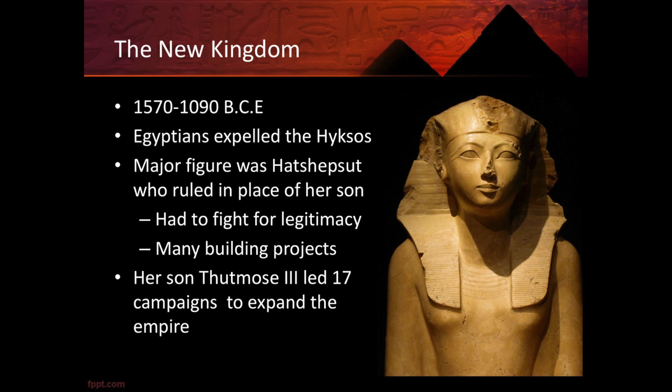But during that period, because she was a woman, she had to fight for legitimacy. She also constructed many, many buildings, temples, things like that. But eventually her son did come to power, Thutmose III. His big famous thing was that he led about 17 campaigns to expand the empire, into Mesopotamia is one of the areas that he expanded into. One thing about him, after he took control, he destroyed a bunch of his mom's statues and inscriptions. We're not sure if he's trying to erase her or to make himself seem more important to history, but that is one thing that he is known for.